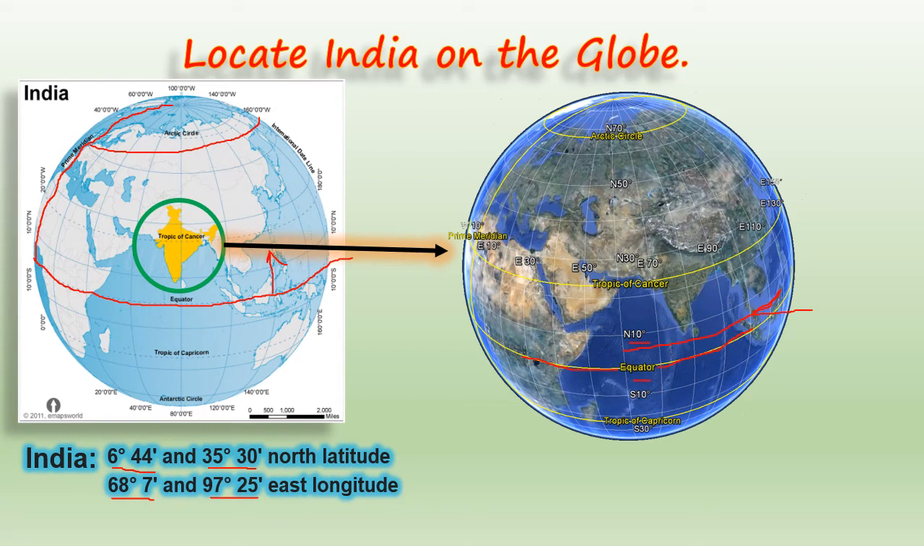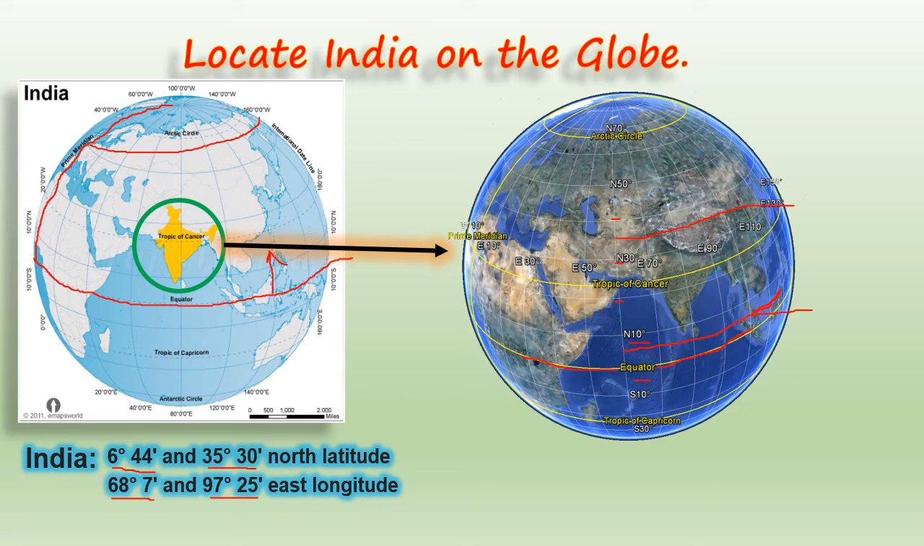Yes children, after this what is there? 35.30 north. Now this is 10 degree, this is 20 degree, this is 30 degree, and this is 40 degree. So 35.30 must be here, children. So I'm drawing one line here. This is 35.30 north latitude. Now this is clear. Now let's come to longitudes.